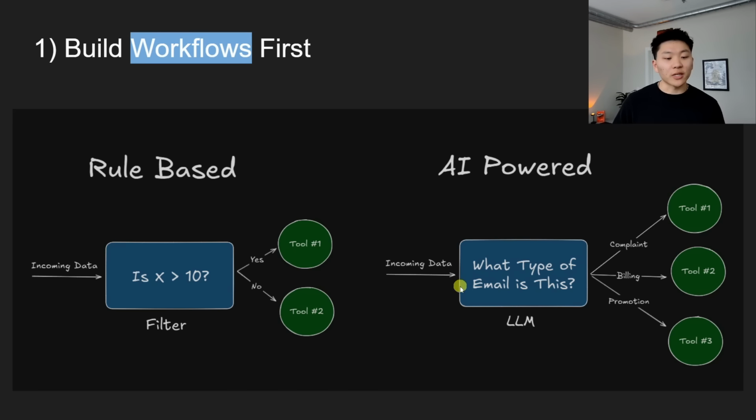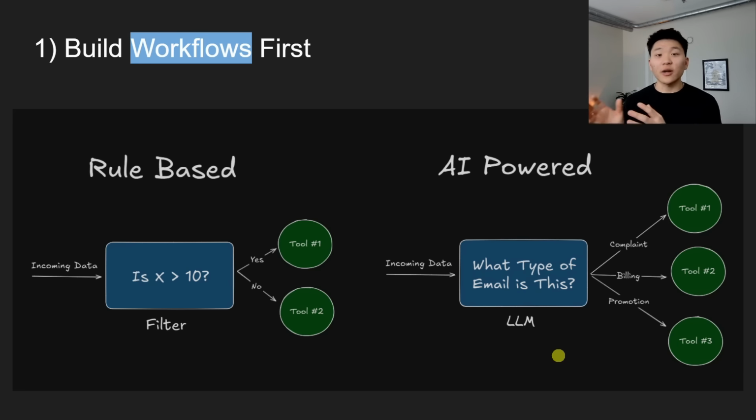Now over here, if we're looking at an AI-powered sort of filter, we're using a large language model to evaluate the incoming data, answer some sort of question, and then route it off based on criteria. So incoming data, the AI is looking at what type of email this is. Because this uses some element of reasoning or logic or decision making, something that actually needs to be able to read the context and understand the meaning of what's coming through in order to make that decision.